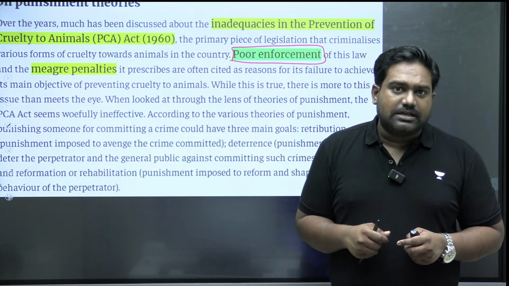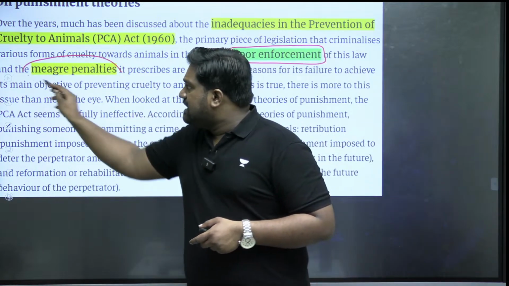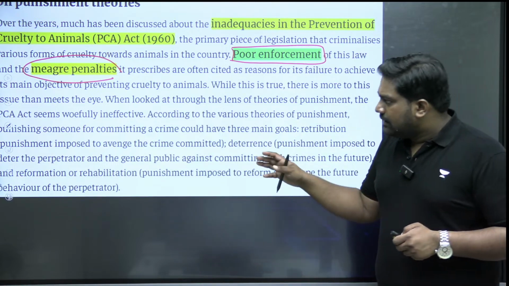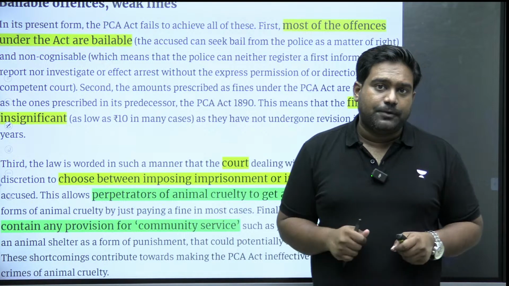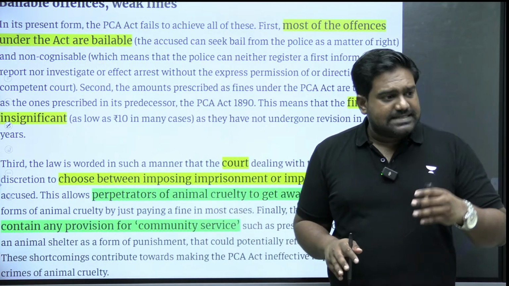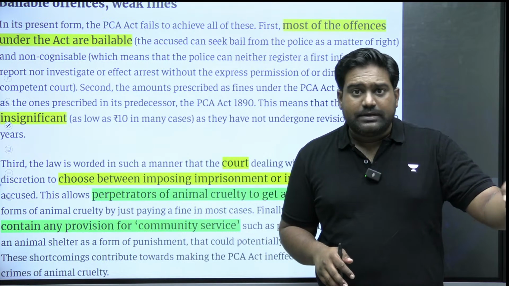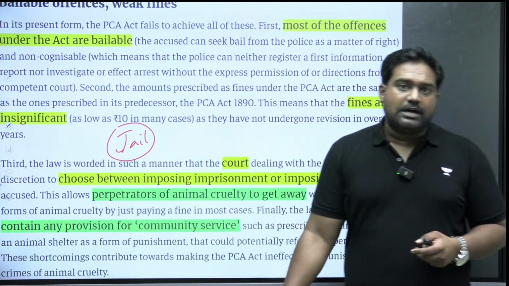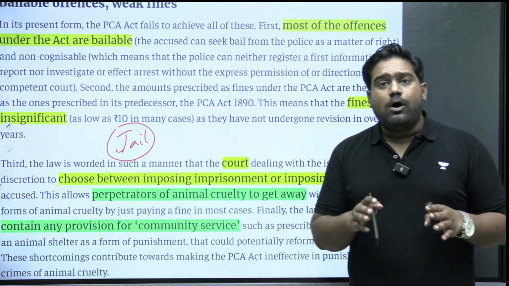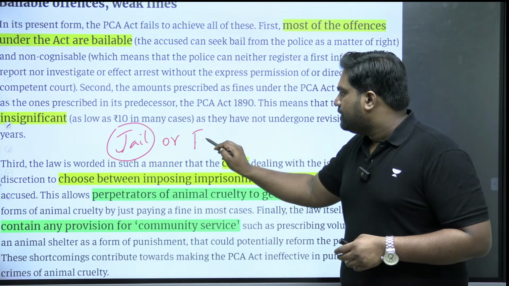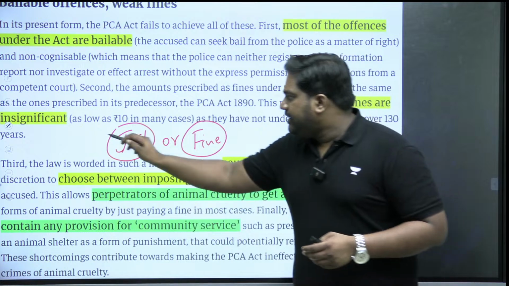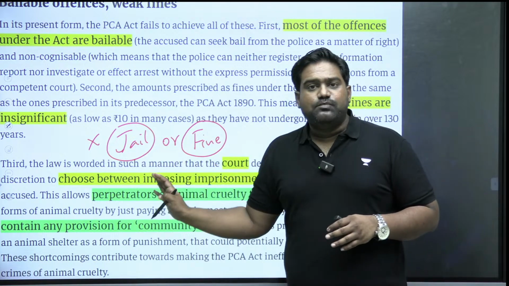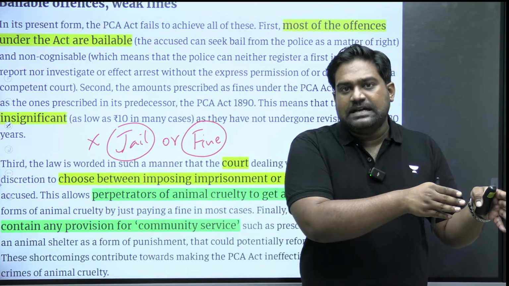Even if they arrest the culprits and file charges, the penalties under the law are very meager. The punishment is simply not enough. If I explain the punishment provided, you will be shocked. There are some offenses, for example, causing serious physical injury or death of an animal, that can result in imprisonment. The culprit can be jailed. However, the law provides an option of imposing a fine and doing away with imprisonment. Usually under criminal laws, it's a mixture of both. There will be imprisonment and fine as well.